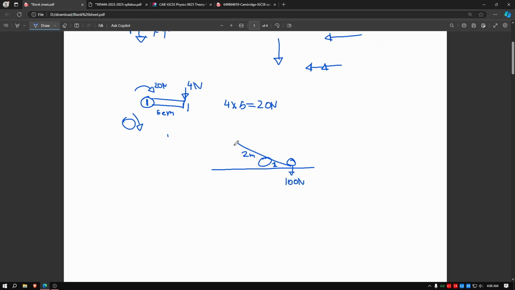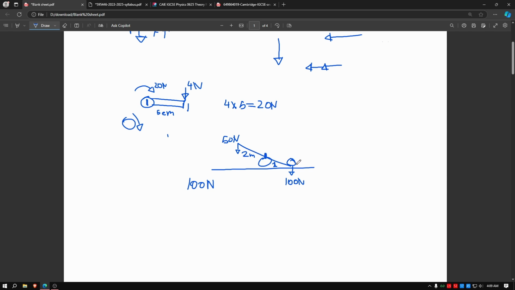But if you add 50 newtons this way, you can move the rock up. How? Force into perpendicular distance, always remember that. If you add perpendicular distance here, 2 into 50 will be 100 newtons. And as you can see, this is a single piece of wood or whatever. They are connected.